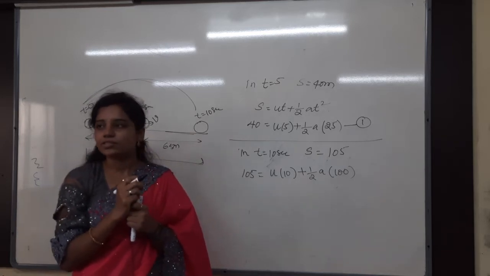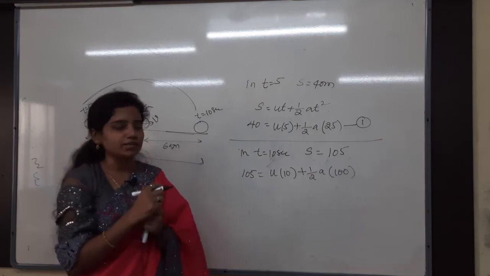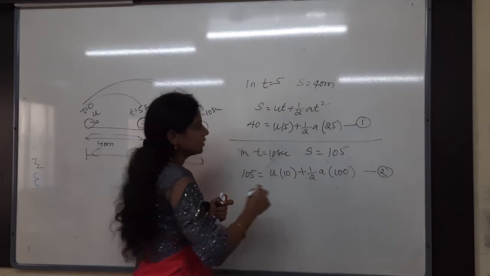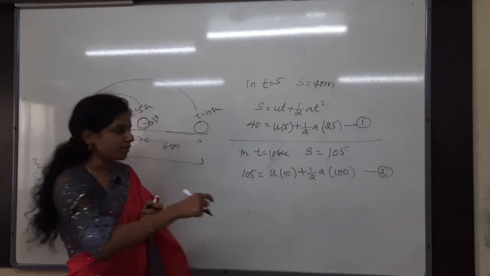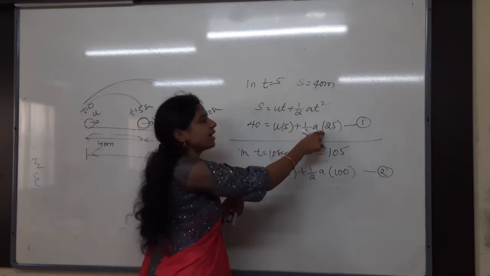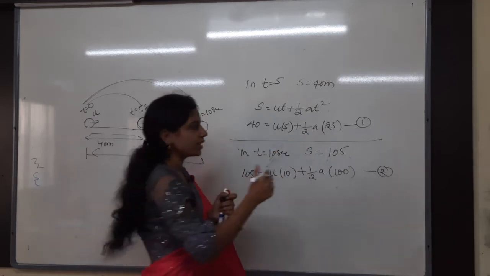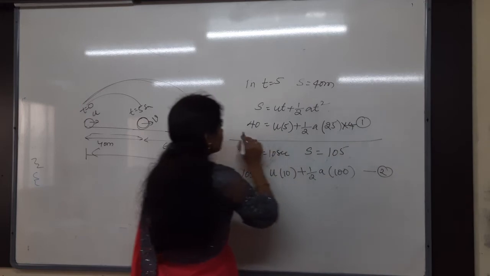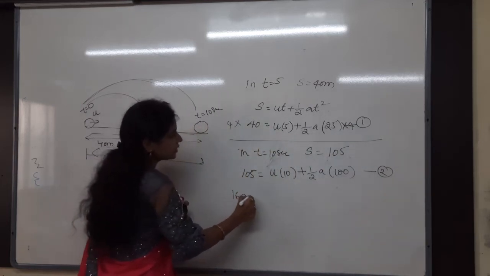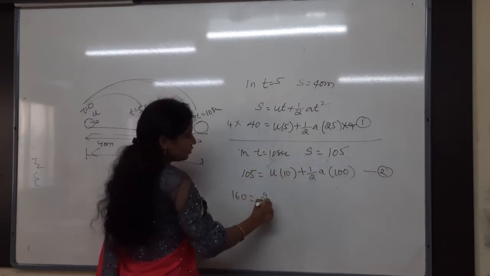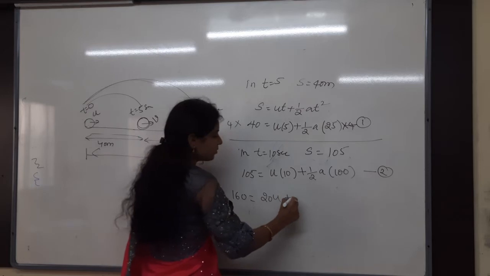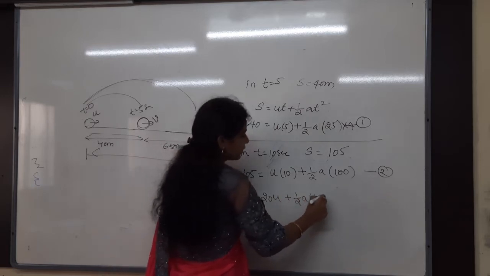Na? So what I have to cancel? Acceleration I have to cancel. So for cancelling acceleration, what you can do? Can I multiply with 4? Why? Because if here what is there? Half a into 100 is there. Here also I should have half a into 100. So that I will do both the sides with multiplied by 4. Then what is the first equation you will get? 160 is equals to 20u. Why? Because multiplying by 4 na? 20u plus how much? Half a into 100.